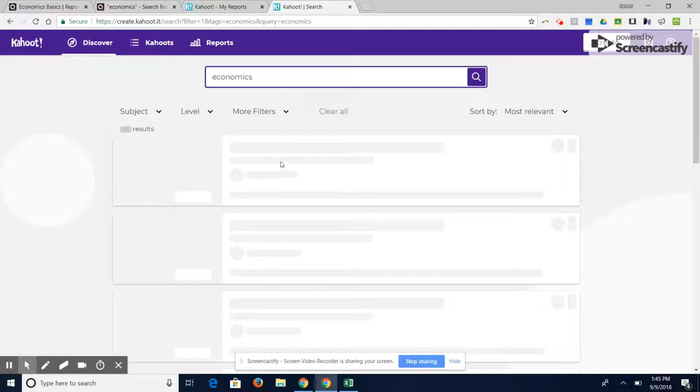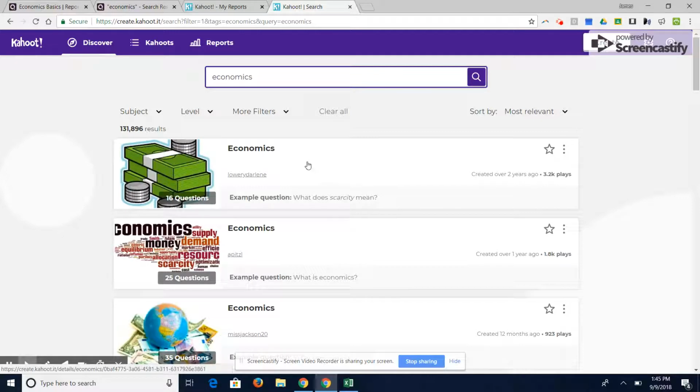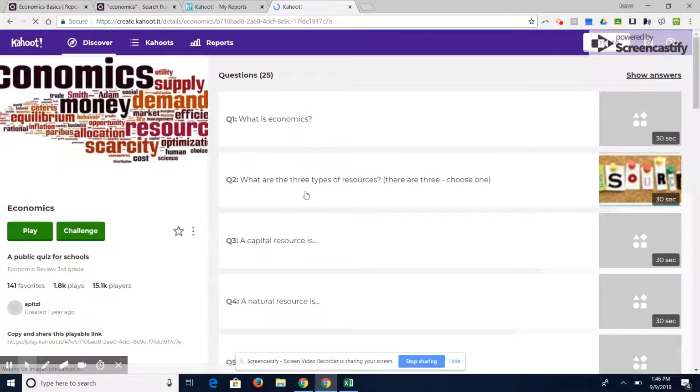And again, here's going to come a whole list of different tests and different Kahoots that other teachers have created for me. Again, guys, there's no point in us recreating the wheel if it's already been created for us. If somebody else has already done the work, well, let's take advantage of it and let's use it. So if I wanted to use this economics one right here, for example, whenever this pops up, you'll see that it's got a whole set of different questions that somebody else has created for me. And I can click play right here on the left, and I can make this a game inside my class. And then my kids can take this quiz, and we can see what they know.